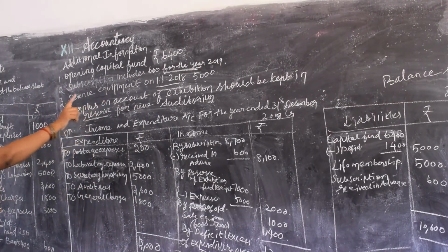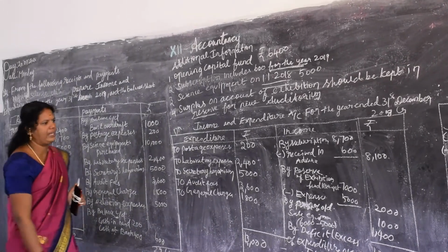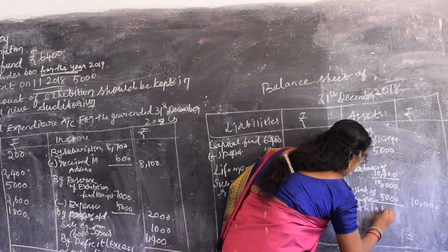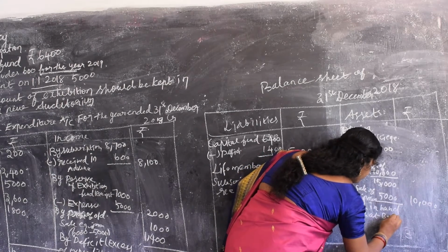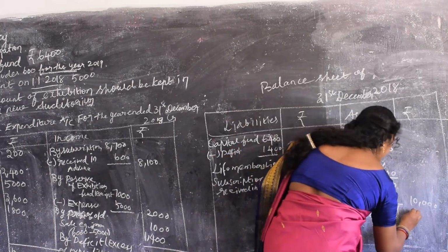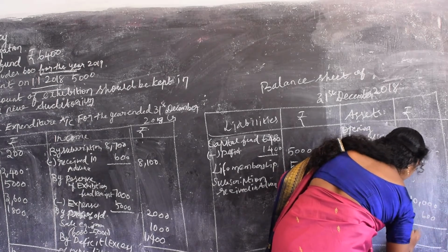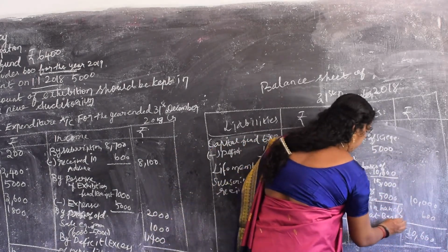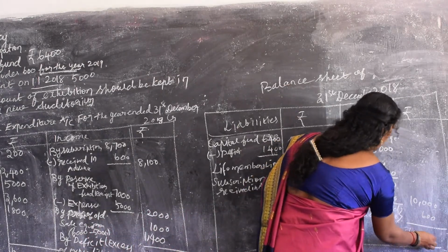So the science equipment is 10,000. Then check whether we have cash in hand and cash at bank. This is 200. Totally you get 600. That gives 10,600. You can check whether the assets equal the liabilities. Both are 10,600. The assets are equal to the liabilities.